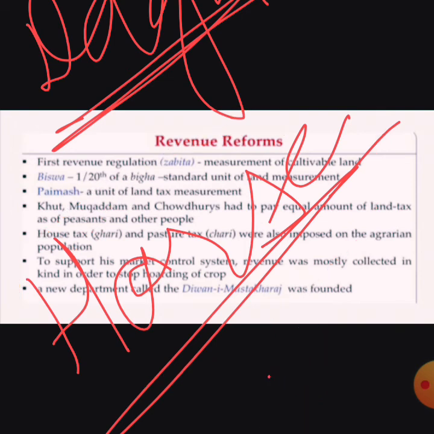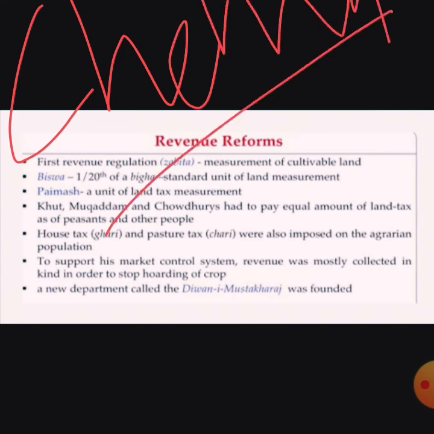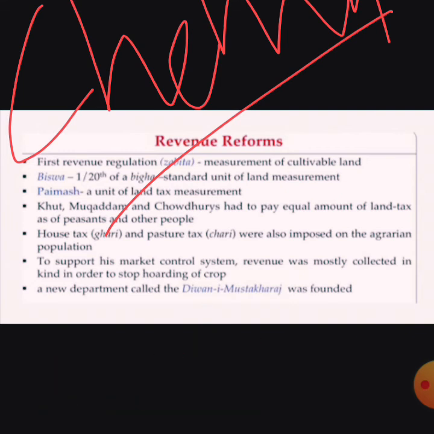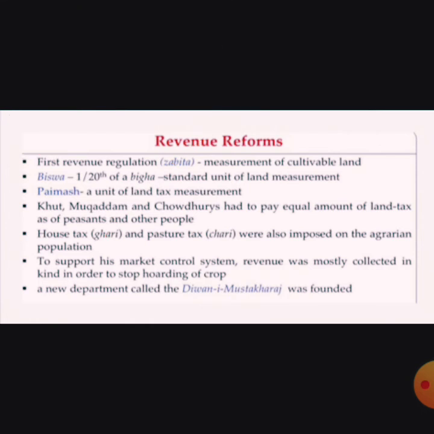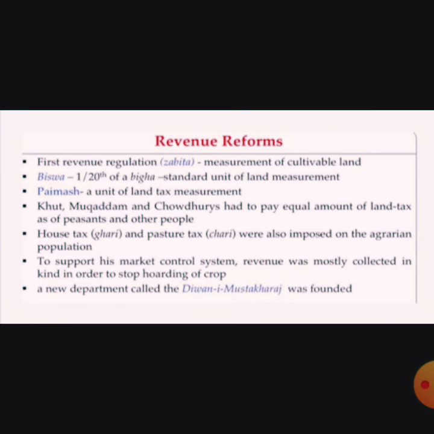And the second one is the Chehra system. What do you mean by Chehra? We know that during that time the soldiers covered their faces, so they could not be identified. Alauddin Khilji said that nobody would cover their face in any way. When they were appointed and going to the war, at that time they were not going to cover their face. So the Chehra system means show your face, do not cover it. This system was started by Alauddin Khilji.